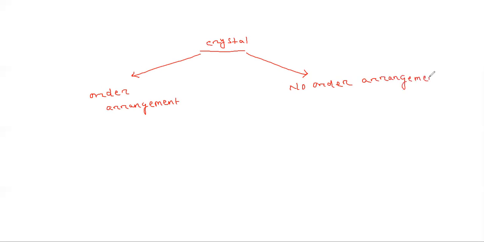They don't have any particular arrangement. When you consider the order arrangement, you can consider two types. One is single crystal, another is known as polycrystal.